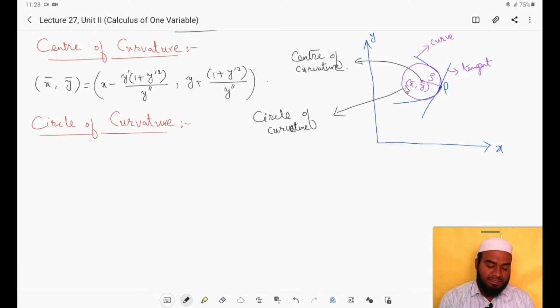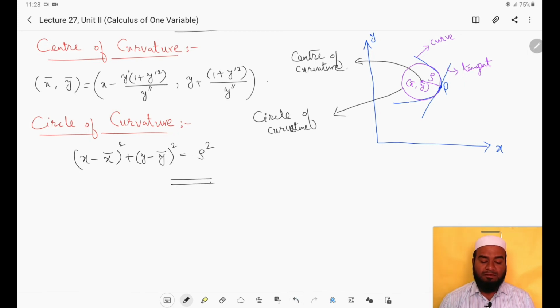Then circle of curvature is given by (x minus x bar) whole square plus (y minus y bar) whole square is equal to rho square. X bar and y bar can be found by this formula, and rho can be found by using the radius of curvature formula, right? So these are center of curvature and circle of curvature.